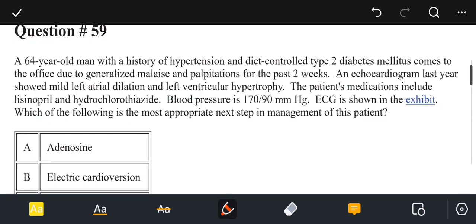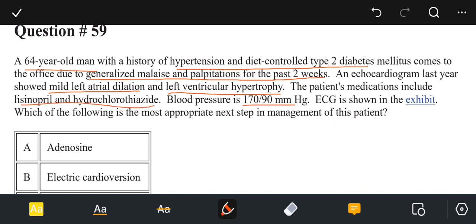The next question is question number 59, that is about a 64-year-old man with a history of hypertension and diet-controlled diabetes mellitus type 2 comes to the office due to generalized malaise and palpitation for the past 2 weeks. An echocardiogram last year showed mild left atrial dilation and left ventricular hypertrophy. The patient's medication include lisinopril and hydrochlorothiazide.